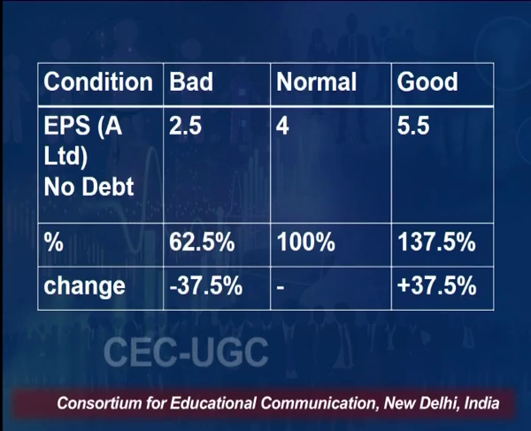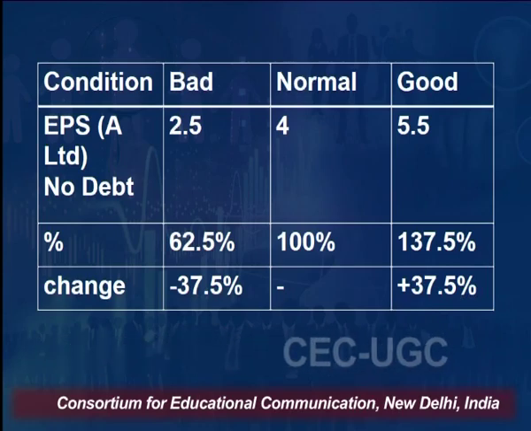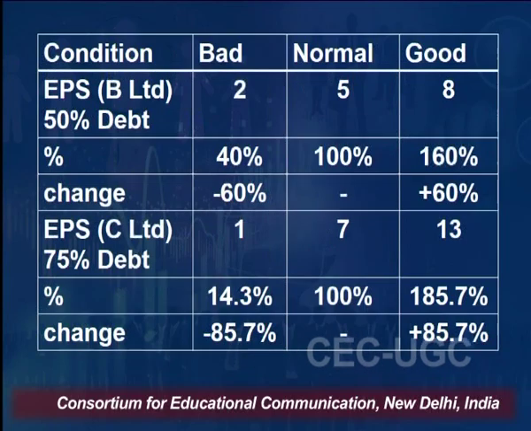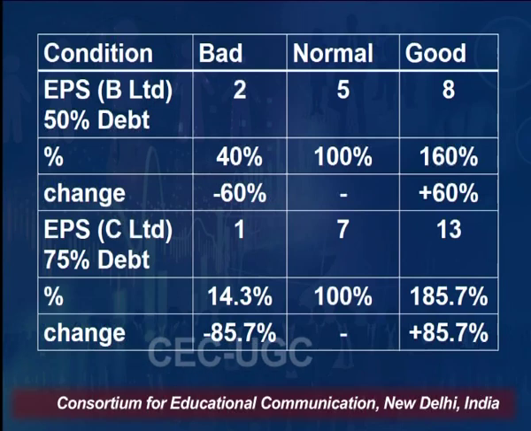When the EBIT is getting reduced by 3%, the EPS is getting reduced by 37.5%. Now, when the EBIT is increasing by 3%, the EPS is also increased by 37.5% in case 1. In case 2 also, the change is again equal on both the sides. So, when the EBIT is reduced by 3%, the EPS is also reduced by 60%. But when the EBIT is increased by 3%, the change in EPS is 60% positive.